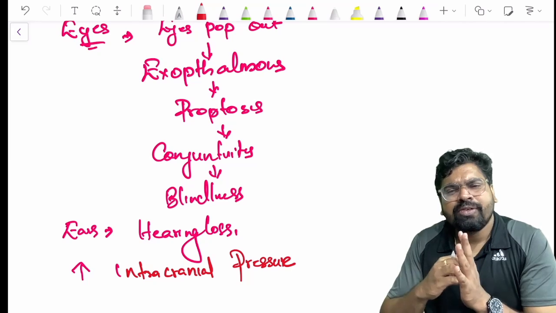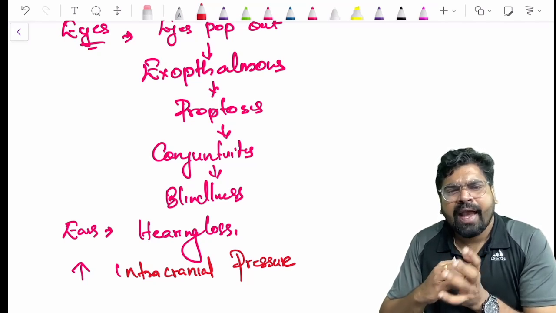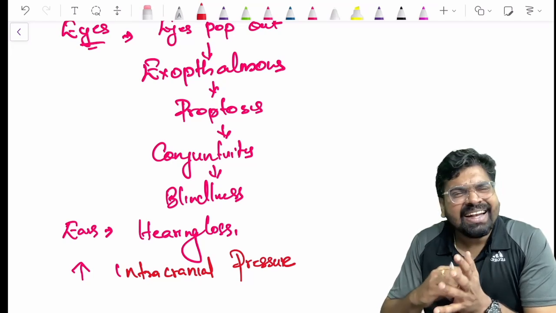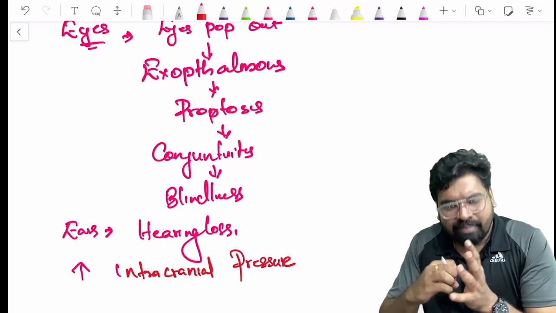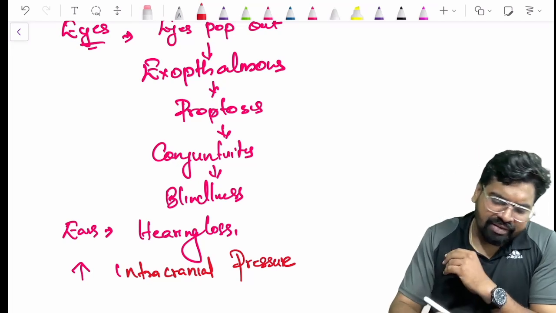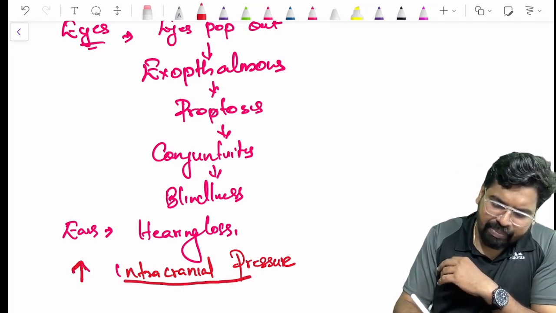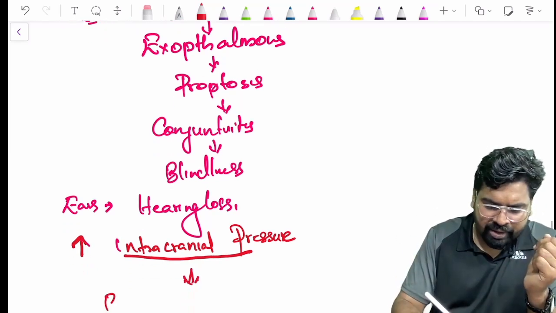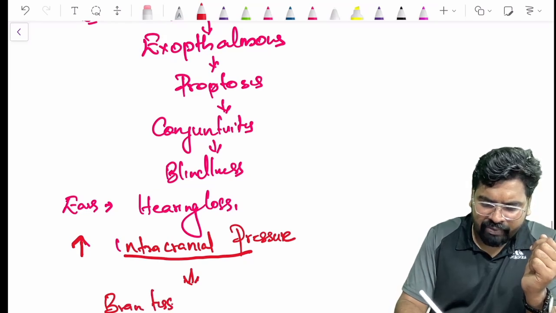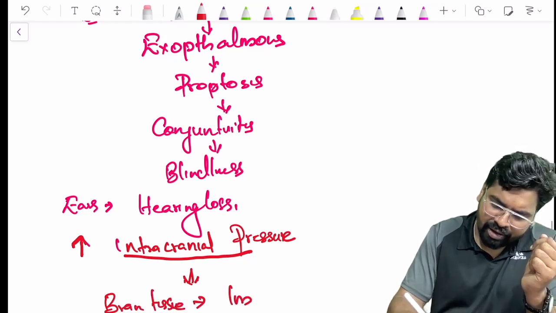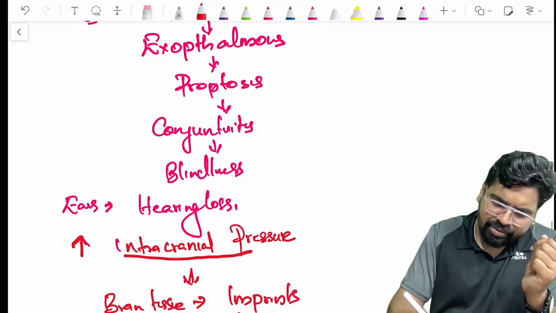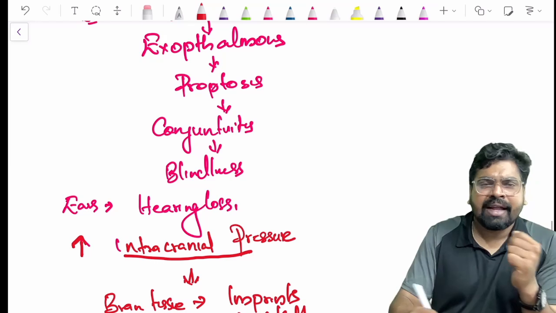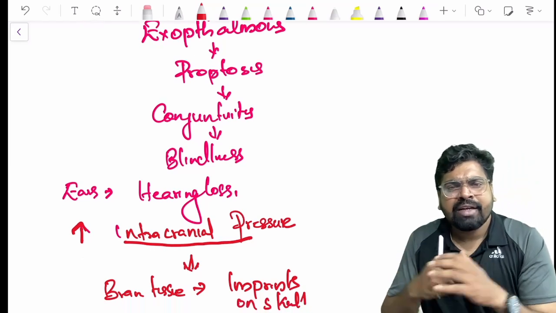The brain tissue will push onto the skull, and it will make some indentations and markings on it. So there is increased intracranial pressure, and the brain tissue will make imprints on the skull, like imprints on a metal.